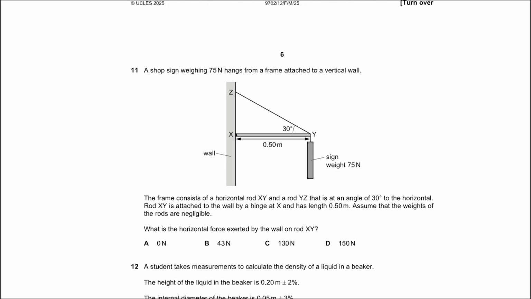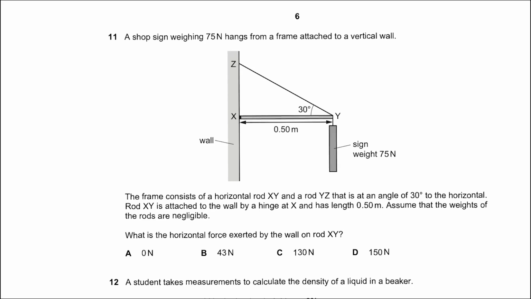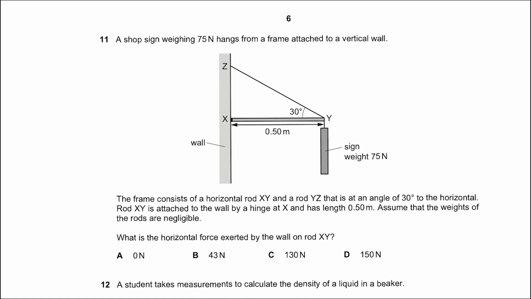Moving on to question number 11, which states that a shop sign weighing 75 Newton hangs from a frame attached to a vertical wall. The frame consists of a horizontal rod XY and a rod YZ that is at an angle of 30 degrees to the horizontal. Rod XY is attached to the wall by a hinge at X and has a length of 0.5 meters. Assume that the weights of the rods are negligible. What is the horizontal force exerted by the wall on the rod?